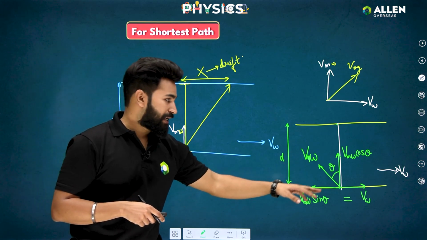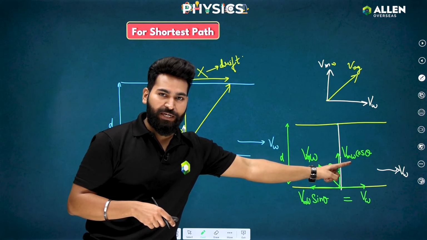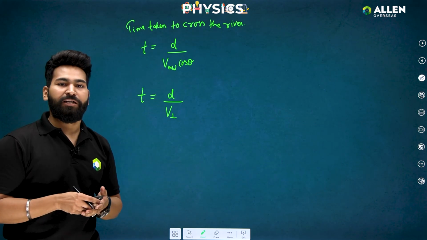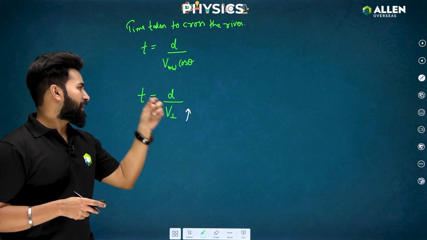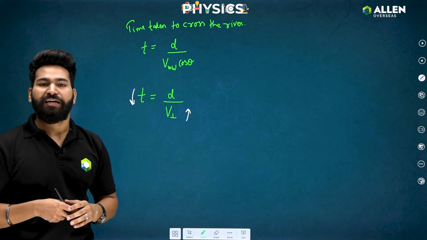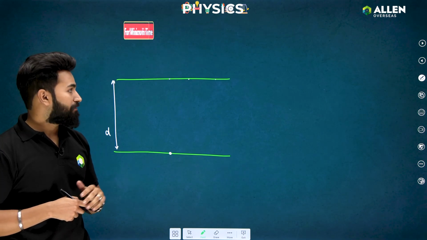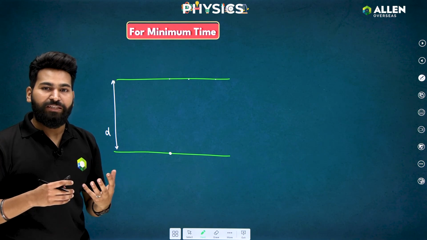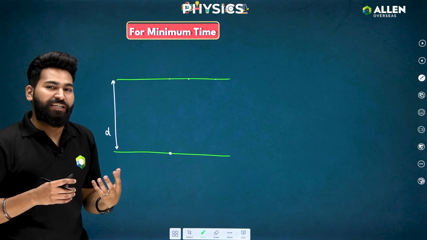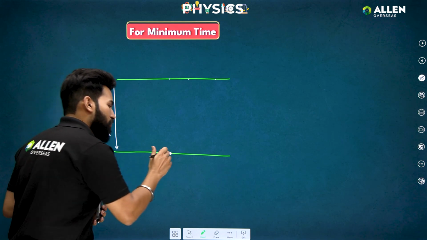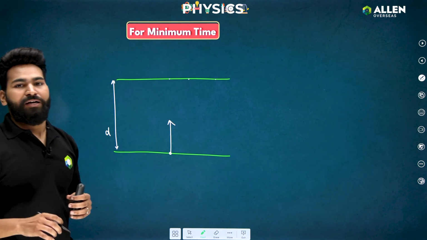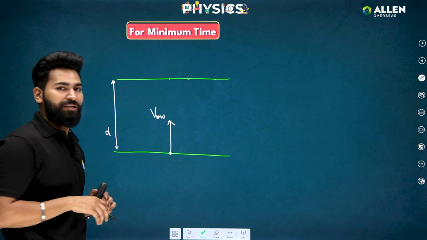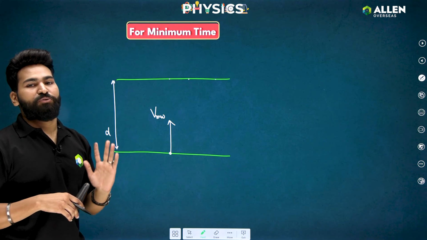And I can say this as well, that the more the velocity perpendicular to the river flow, the lesser the time taken, because time taken is what? D upon V perpendicular. So more will be the V perpendicular, lesser will be the time taken, right? So what can I do if I want to cross the river in minimum time? I'll use whole of my strength, whole of my velocity, my power, to just cross the river. I'll use whole of my velocity of man with respect to still water, in the direction just to cross the river.